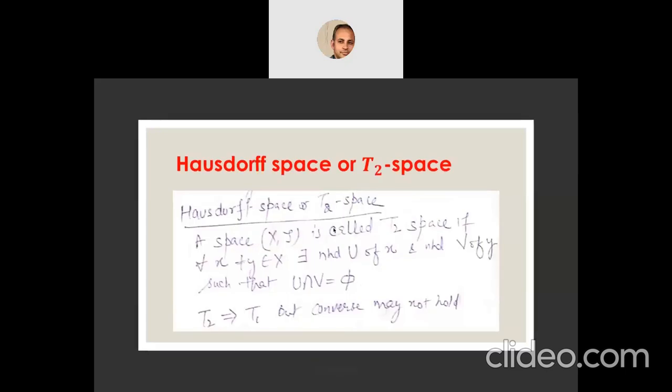Now Hausdorff space, or T2 space. A space X is called a T2 space if for all x not equal to y, two elements of X, there exists a neighborhood U of x and a neighborhood V of y such that U intersection V is empty, that is, they are disjoint. Now here x and y have neighborhoods which are disjoint with each other. Not only containing, so there must be a neighborhood of x not only not containing y but actually disjoint from the neighborhood of y.